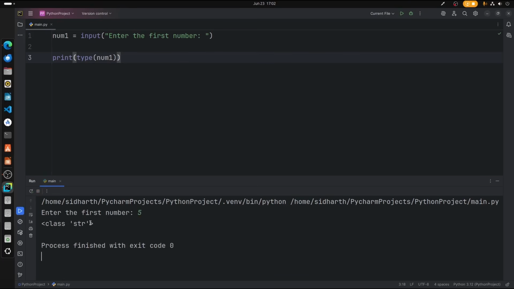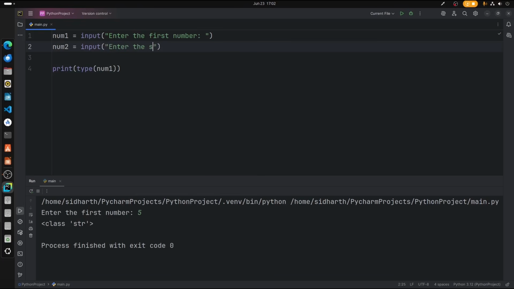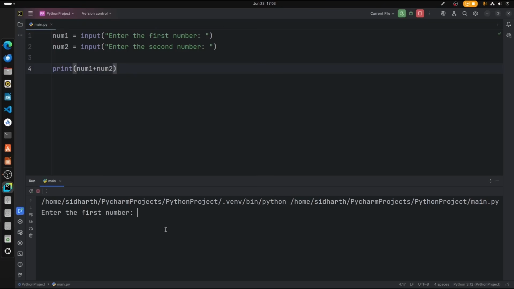So 5 is considered a string, but we cannot add a string. Let us add num2 input, enter the second number. Now, instead of printing the type of the variable, let us just type num1 plus num2. If we run the program, the first number is 5, the second number is 2, and we get 52.